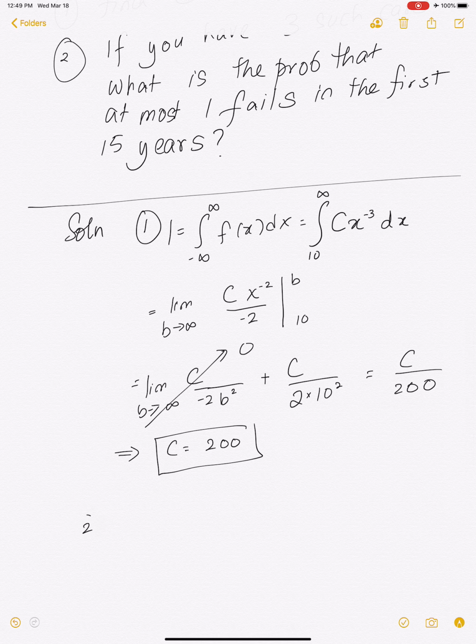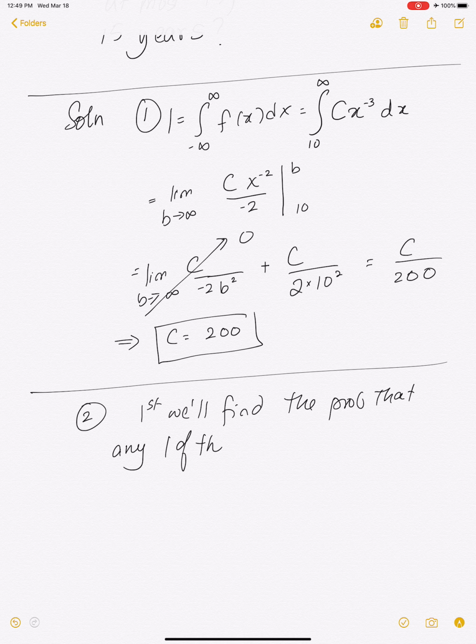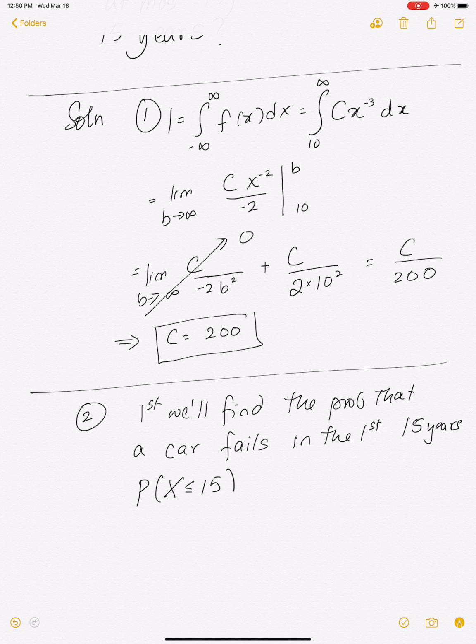So for question number 2, first we'll find the probability that a car fails in the first 15 years. So we want the probability that x is less than or equal to 15.